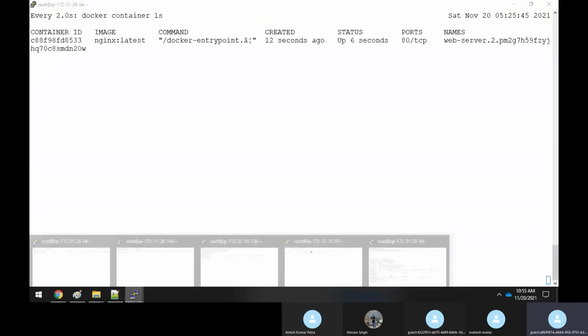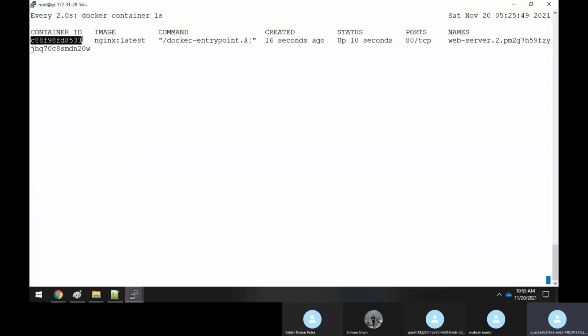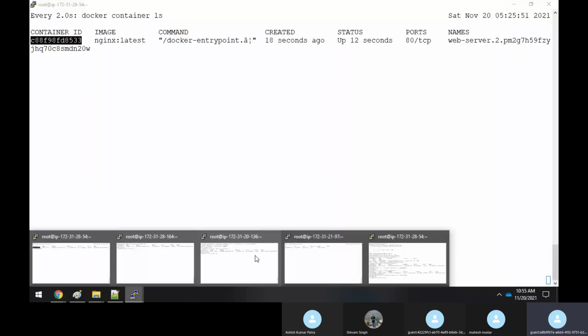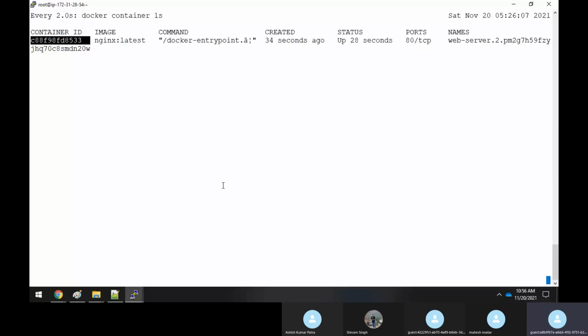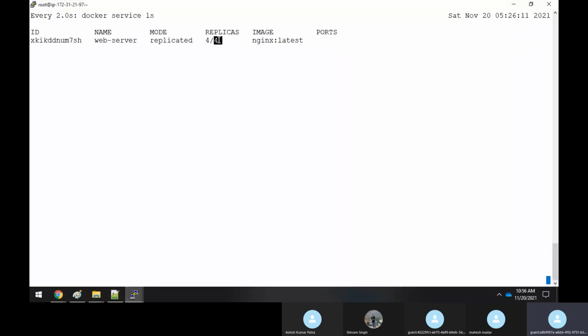See, it has created a new container. The newly created container ID is C885. What was the one I killed earlier? It is C4DC. I removed some other container ID, and now it has recreated a new container. So in this way, even though the container has been killed, it will get recreated so that it maintains the desired value, or desired state. Clear, sir? This is very, very important, sir.